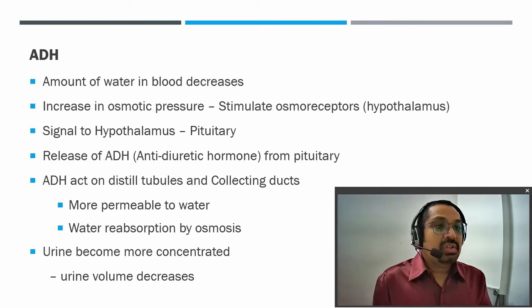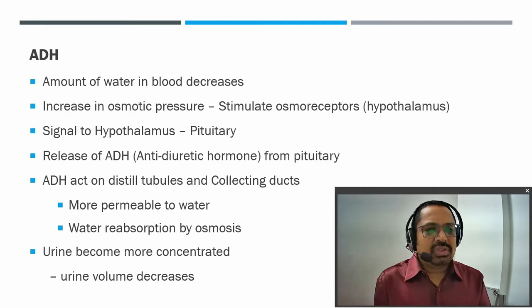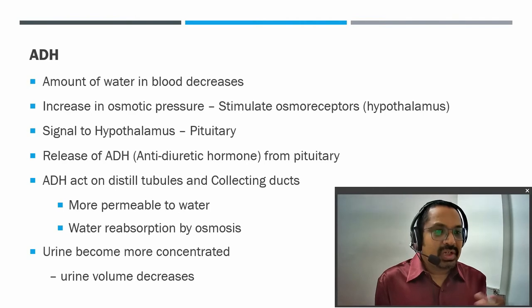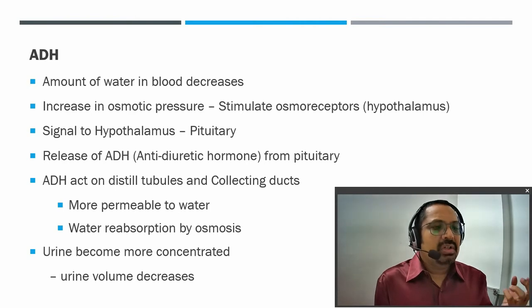The amount of water in the blood will be decreased by ADH. Due to that, the osmotic pressure of the blood increases, and this is perceived by the osmoreceptors present in the blood vessels, which send a signal to the hypothalamus and pituitary gland. Then the pituitary gland secretes the hormone called ADH.